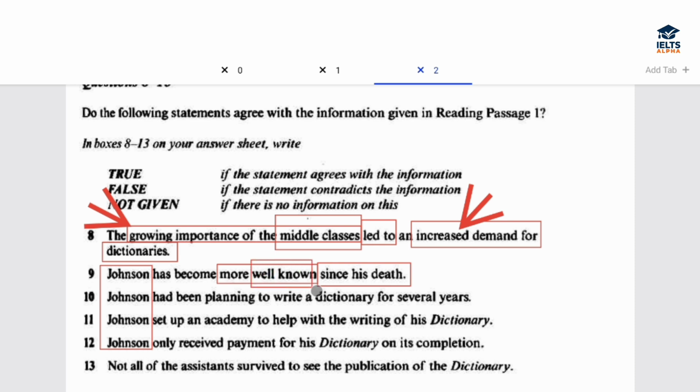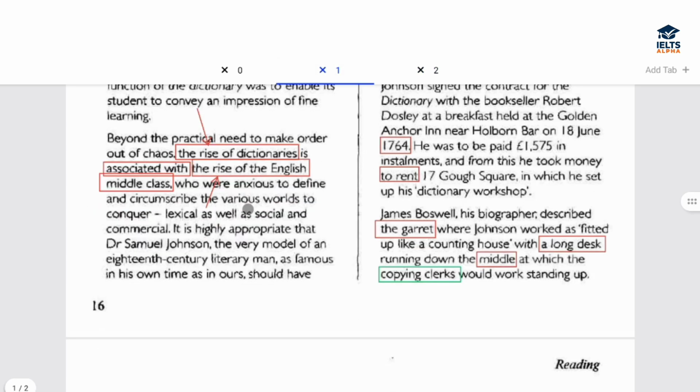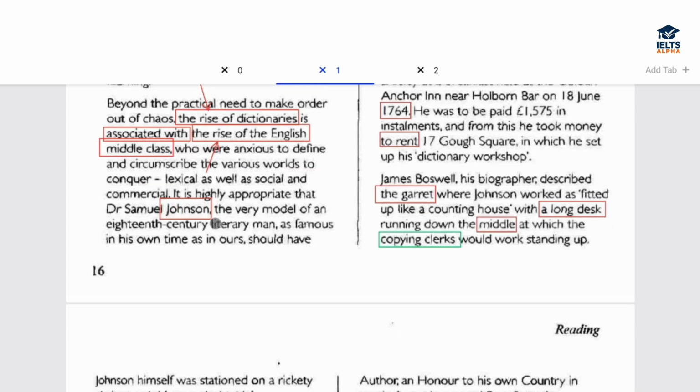Because again, Johnson is the common word in all the questions, right? This and that, it is highly appropriate that Dr. Samuel, the very model of an 18th century literary man, as famous in his own time as in ours. See what they're trying to say?